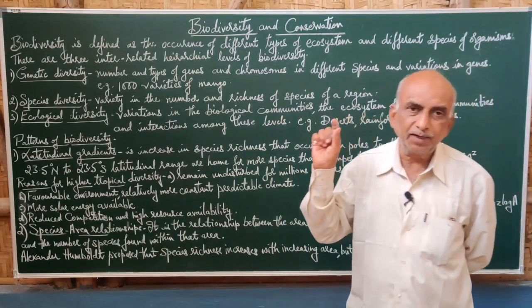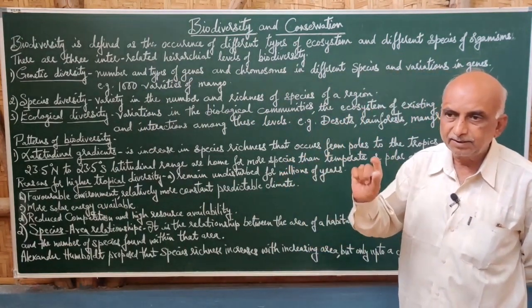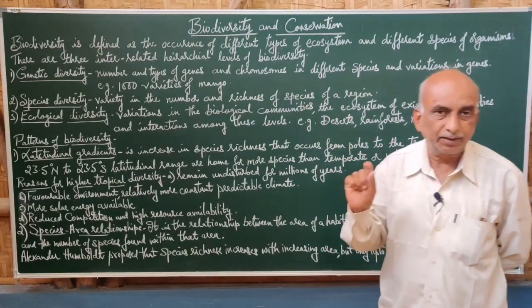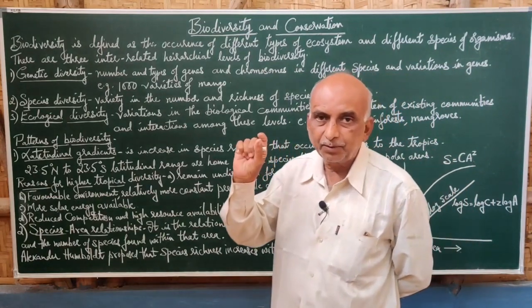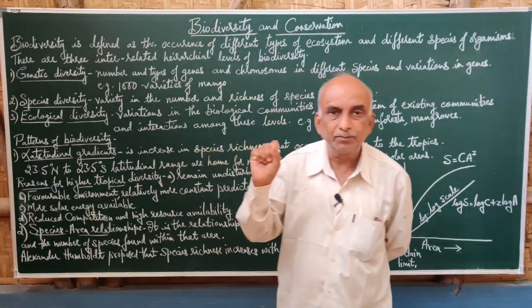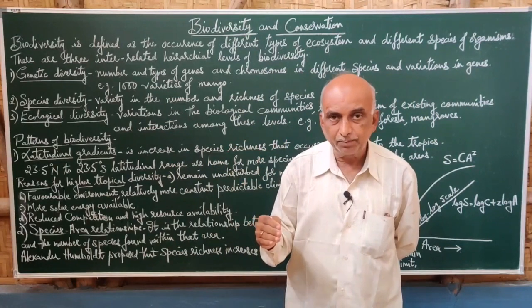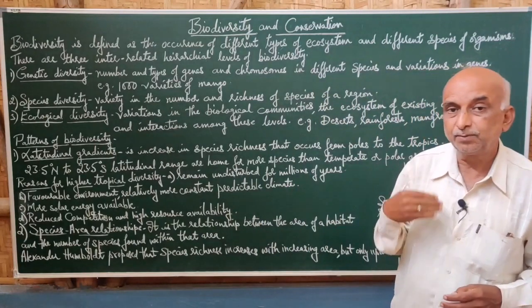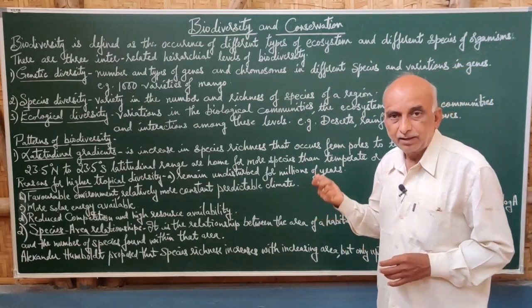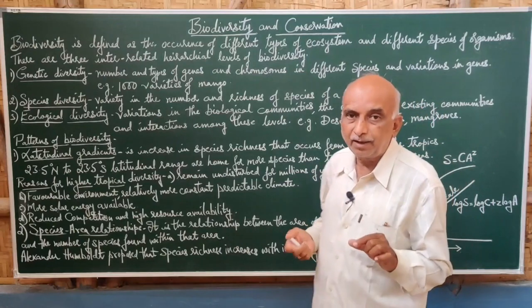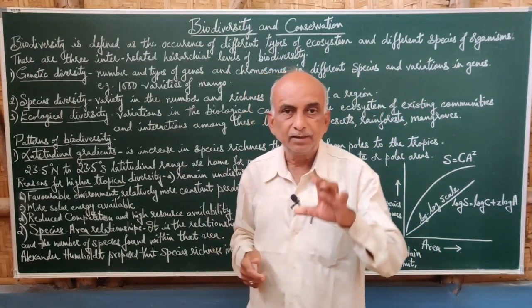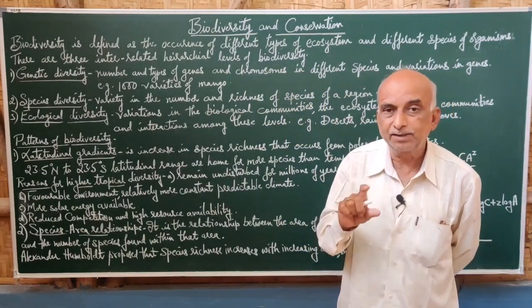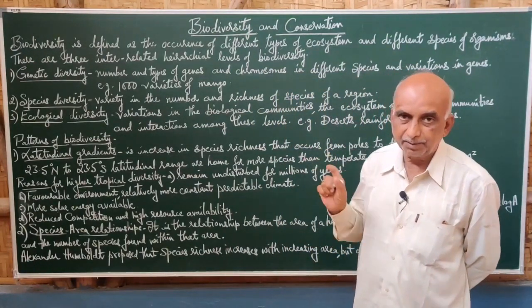At the poles it is the least. In the temperate regions it increases compared to the poles, and from 23.5 degrees towards the equator, the richness of species increases. So there is higher tropical biodiversity towards the equator, that means more biodiversity in the tropical region near the equator.